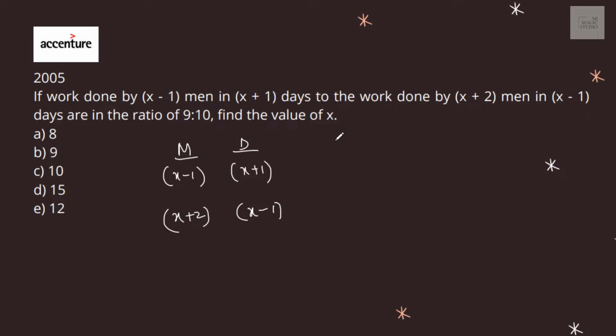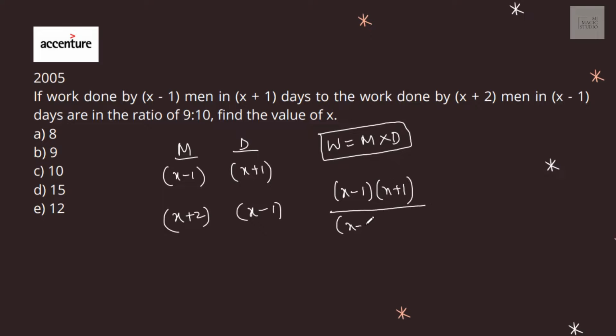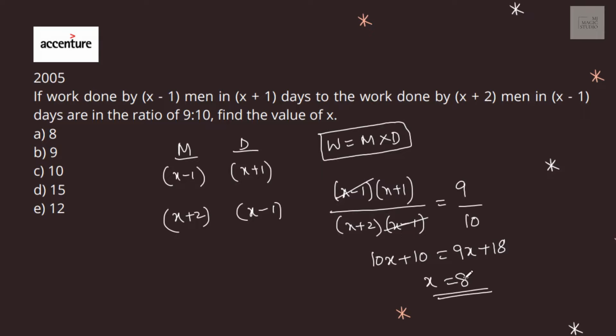Now, work done is equal to M into D. That means (x minus 1) into (x plus 1) divided by (x plus 2) into (x minus 1) is equal to 9/10. If I solve this, I'll get 10x plus 10 equals 9x plus 18, or 10x minus 9x is x, and 18 minus 10 is 8. So the value of x is 8.